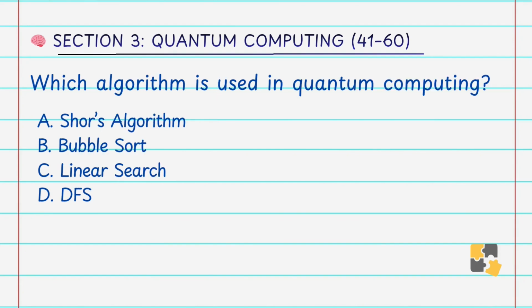Which algorithm is used in quantum computing? A. Shor's algorithm, B. Bubble sort, C. Linear search, D. DFS. Answer is A. Shor's algorithm. Shor's algorithm is used for factoring large numbers efficiently. That's why answer is A.